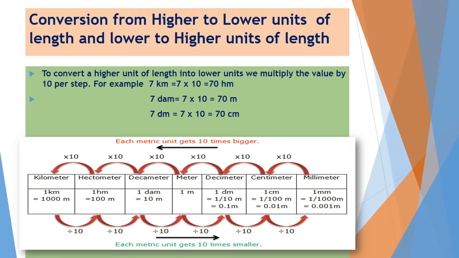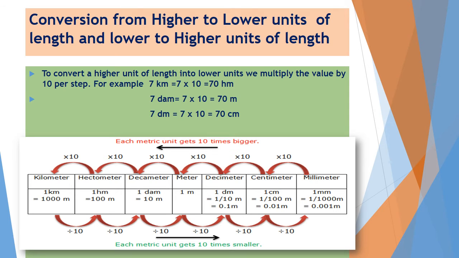Hectometer is the next unit after kilometer, meaning 10 times smaller, so we multiply by 10 to convert it into hectometer. So when we have to convert a big unit into a smaller one, we will multiply. Okay. Now let's see the table given below.